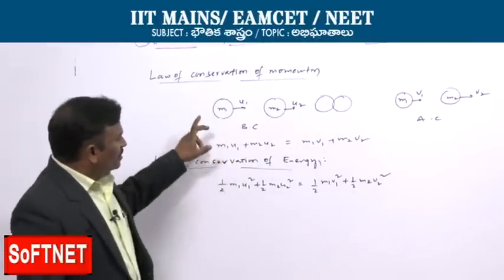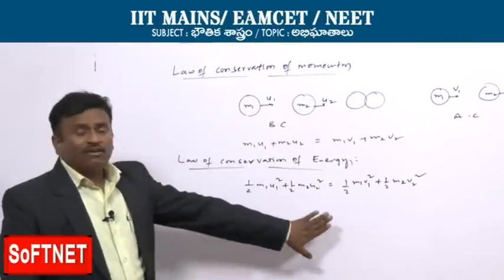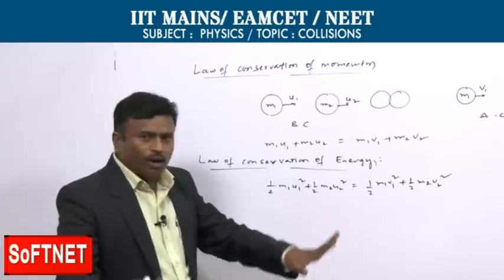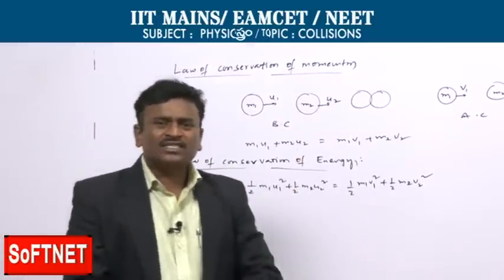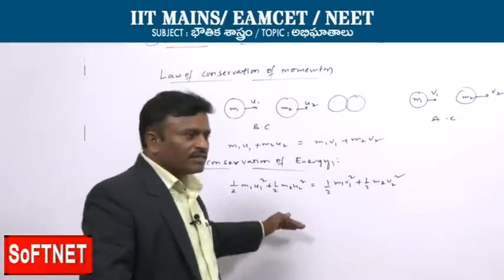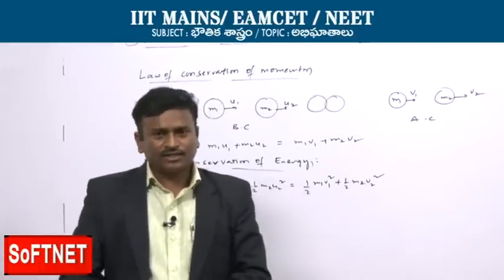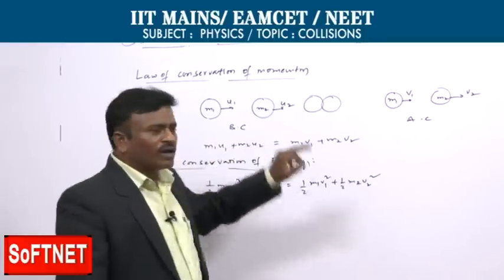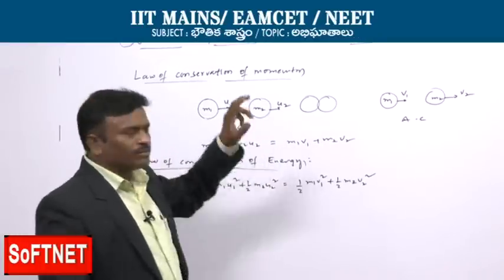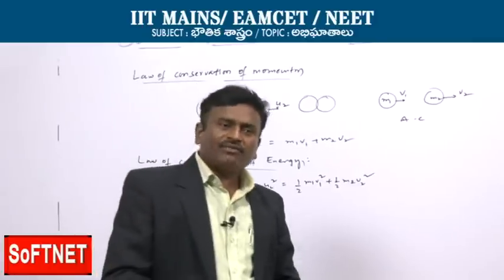Based on these two laws, a collision satisfying both we call an elastic collision. If it satisfies only the law of conservation of momentum, then we decide it is an inelastic collision.